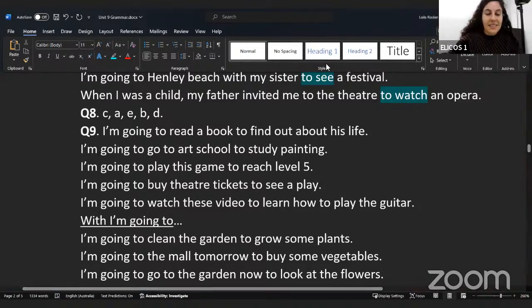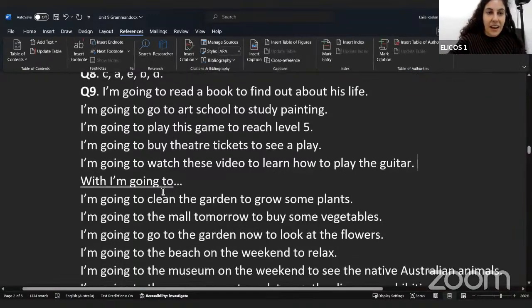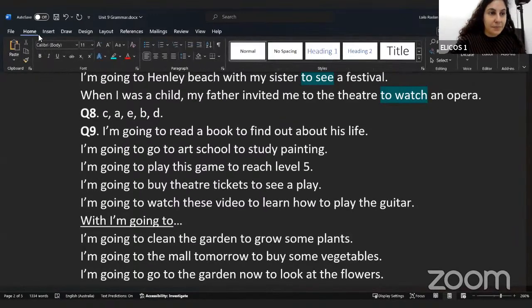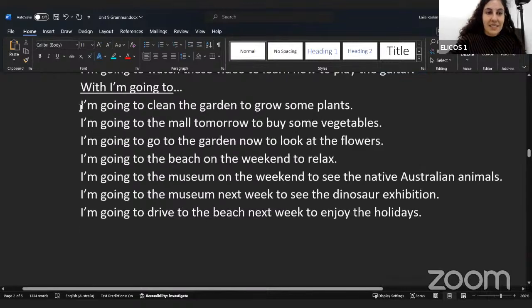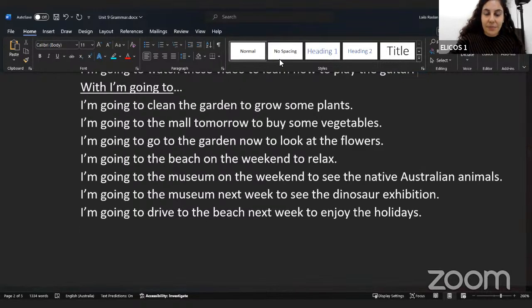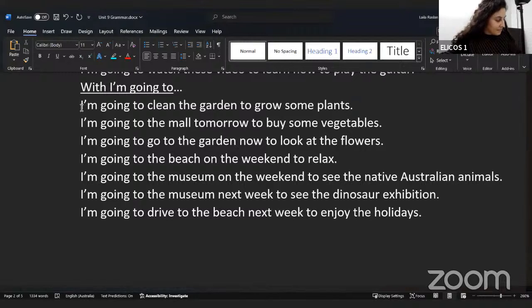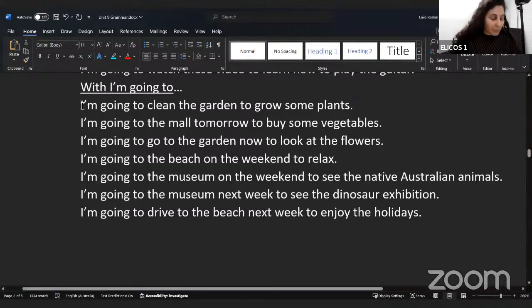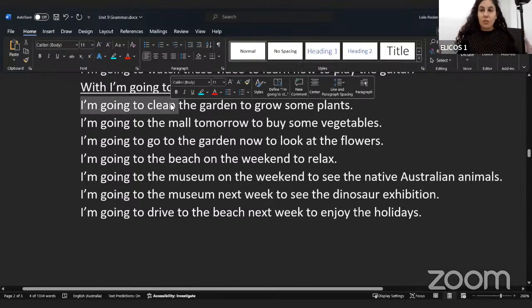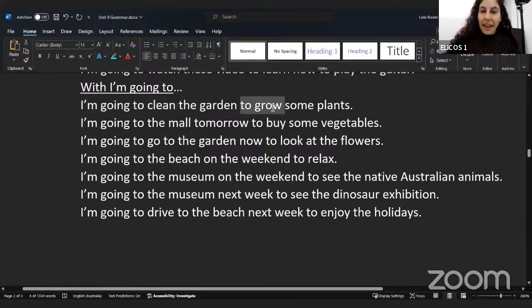Okay, so we can make some of our own sentences with the infinitive of purpose. So hi, Suellem. We're on page 109. So number 10 on page 109, we're talking about when we say I'm going to when we talk about our plans. But then when we want to say why, we add to verb.